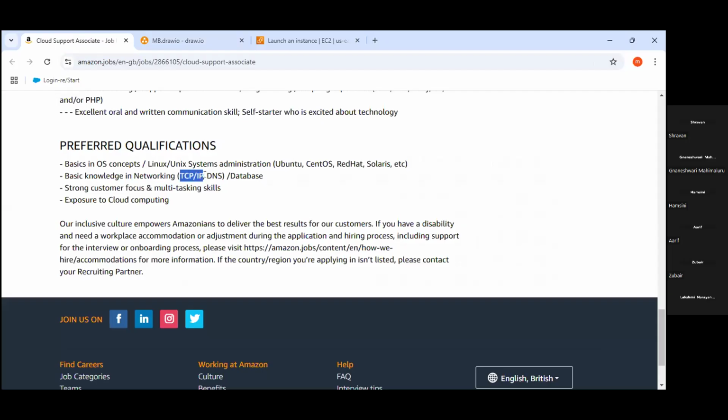TCP/IP, DNS. DNS is specially used as the Domain Name System. It converts domain names to IP addresses, guys. So we have one topic in AWS, Route 53, which works exactly like a DNS server, so just go through that also. How many types of routing policies are provided inside Route 53, right?